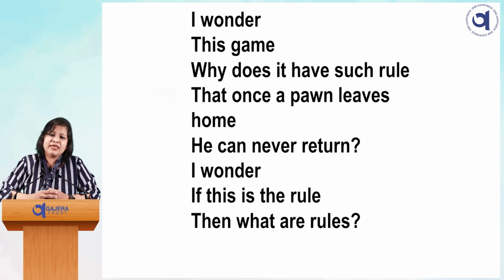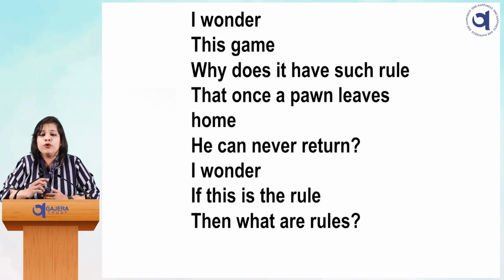I wonder, this game, why does it have such a rule that once a pawn leaves home, he can never return? You know, the low pieces of the game have no rights. How is the queen having rights? If it leaves the home, it can never return. So he is raising a question that why is it so? I wonder, if this is a rule, then what are rules? He is not getting why these rules are made.